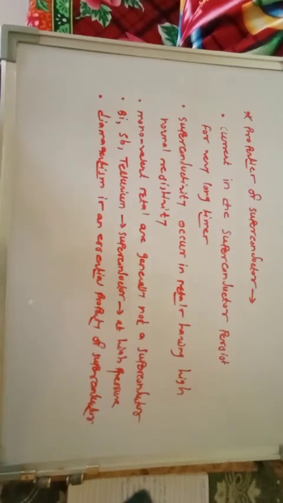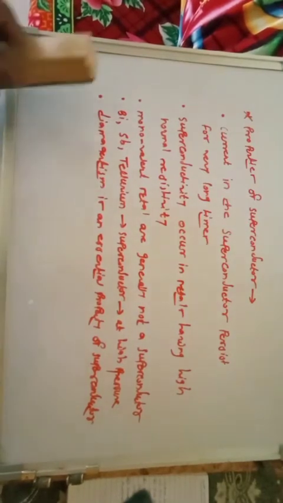So these are some properties. Current in the superconducting material persists for a longer time. Superconductivity occurs in metals having high normal resistivity. Generally, the monovalent metals do not act as superconductors. Bismuth, antimony, and tellurium show superconductivity at high pressure, and diamagnetism is an essential property of superconductors. Let us discuss another important property of this superconducting material.